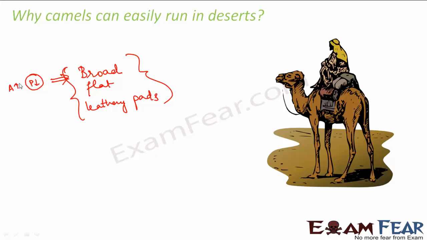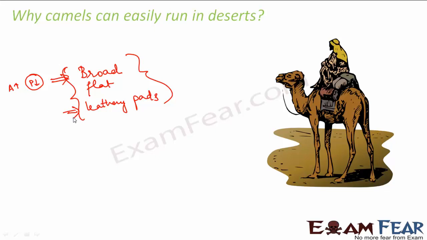Now when the pressure on the sand is less, there is less possibility of sinking, because only when the pressure is more does the object sink inside the sand, right? While we were standing, the pressure was more. That is why our feet were going inside. But when we were lying down, the pressure was less, so our entire body was not going that far down. So this is one advantage. Now it is flat, and since it doesn't have any curves, which would again tend to sink inside, they are flat and they have got leathery pads.